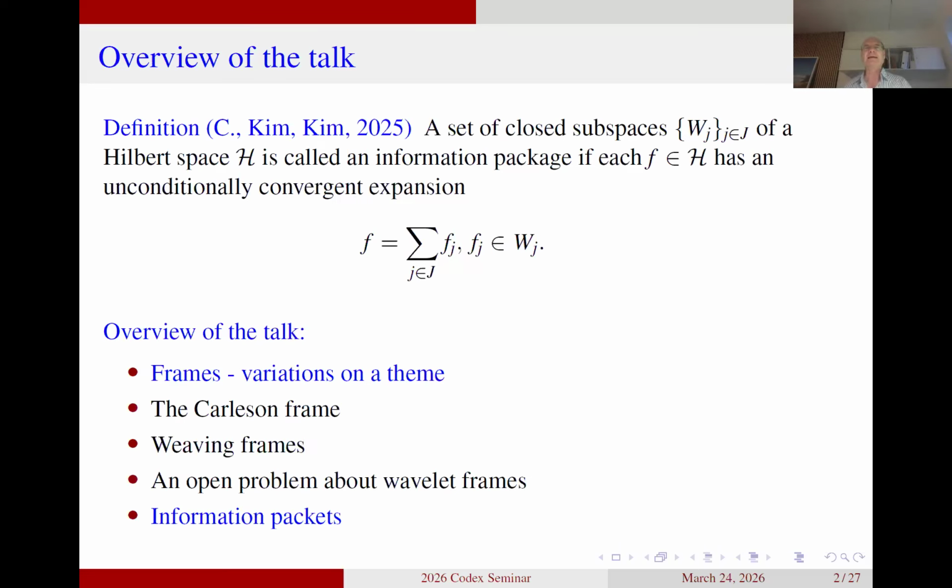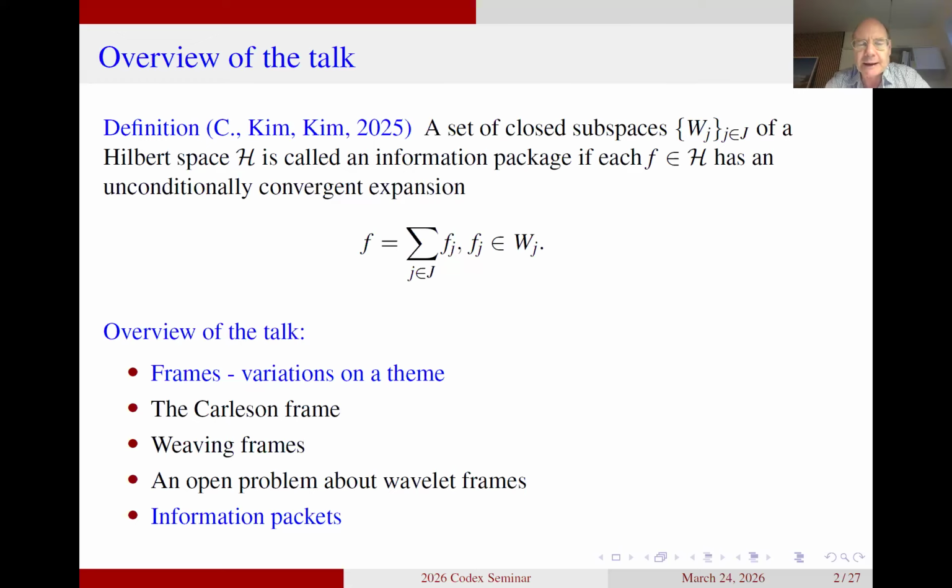What I'll do is actually to relate this concept of information packets with a lot of other topics in frame theory. And for that reason, I'll start the talk with what I call frames: variation on a theme. That means for the first time for I don't know how many years, I'll actually state the frame definition for you. Usually I don't do it in my talks because I think that this is something all of us know, but because I want to discuss different types of frame expansions, I would like to also mention the frame definition this time. You can see that I mark this part with blue, and you can also see that at the end of the list of what I'll do, I come back to the information packets.